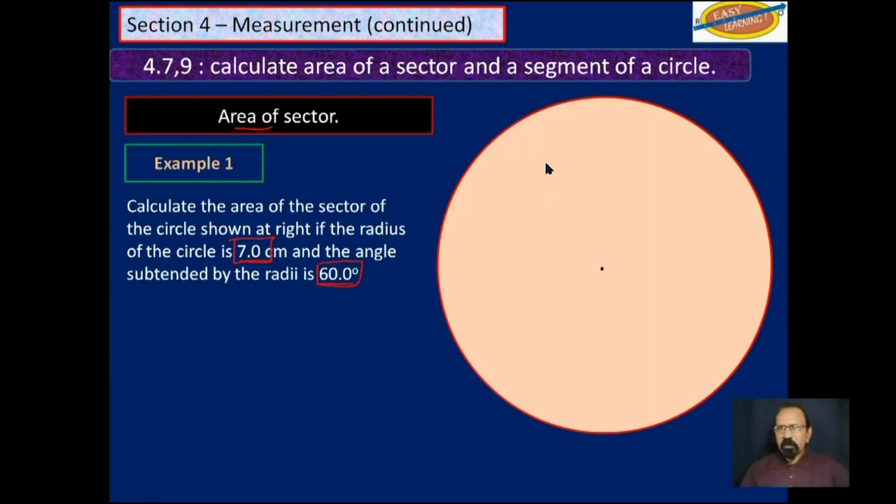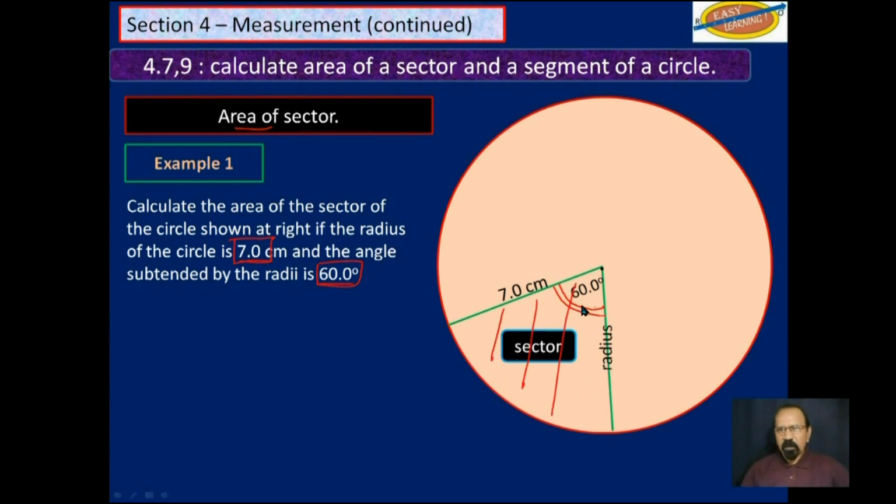So this is a circle. Those are the two radii. They are 7 centimeters each. We want to find the area of this sector here. It is the minor sector, the one where the two radii subtend an angle of 60.0 degrees.